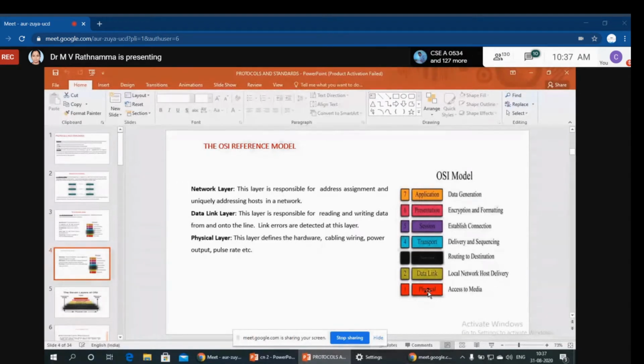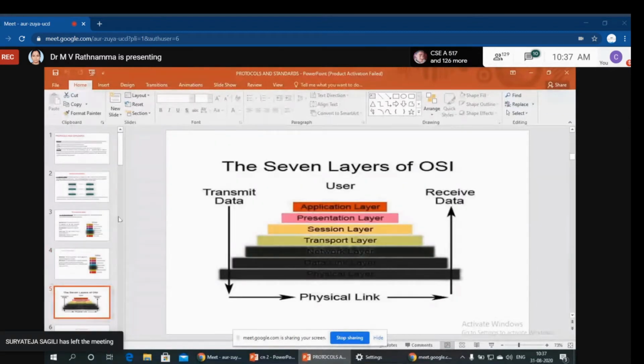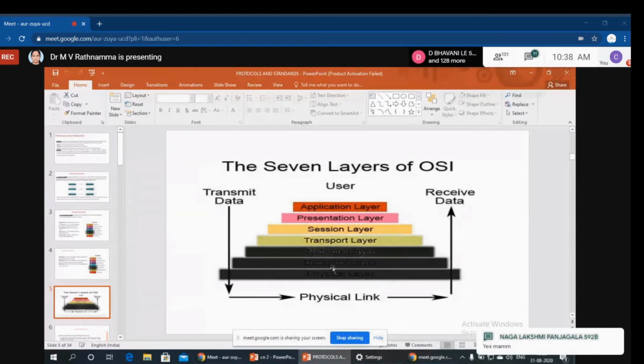Now we will discuss each and every layer in detail. See here, in the OSI reference model how many layers do we have in total? 7 layers: application layer, presentation layer, session layer, transport layer, network layer, data link layer, physical layer. So we have 7 layers, both at the sender side and at the receiver side.